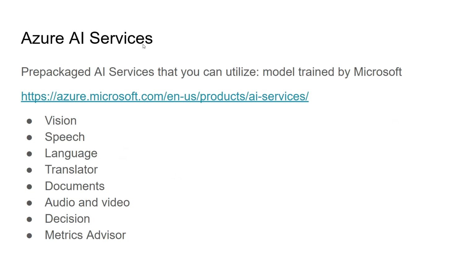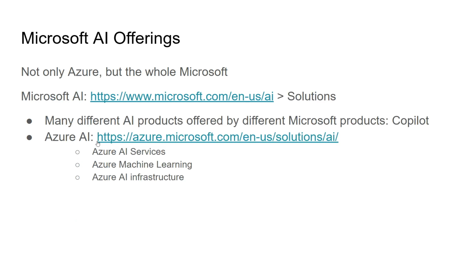Starting with AI Service. AI service is a pre-packaged AI service that you can utilize. Its model is already trained, tested, and validated by Microsoft. And this is the screen. And so we go back here, you look at these three offerings: AI service, AI machine learning, and AI infrastructure. Infrastructure apparently is the infrastructure, right? The GPU, the virtual machine, the storage required for the data set. These are the AI infrastructure.